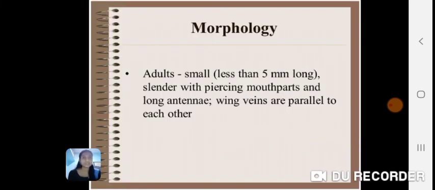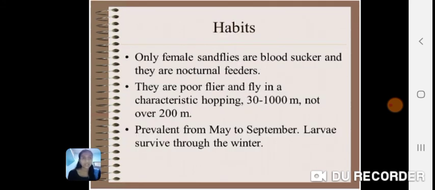Morphology: the adult is small, less than 5 mm long. These are slender with piercing mouth parts and long antennae. Wings are held parallel to each other. Habits: only female sandflies are bloodsuckers and they are nocturnal feeders.